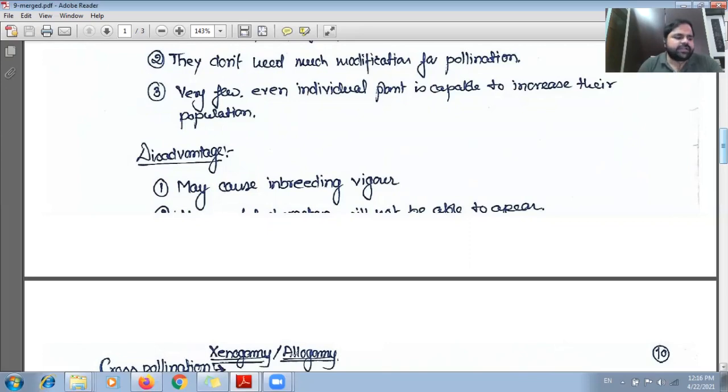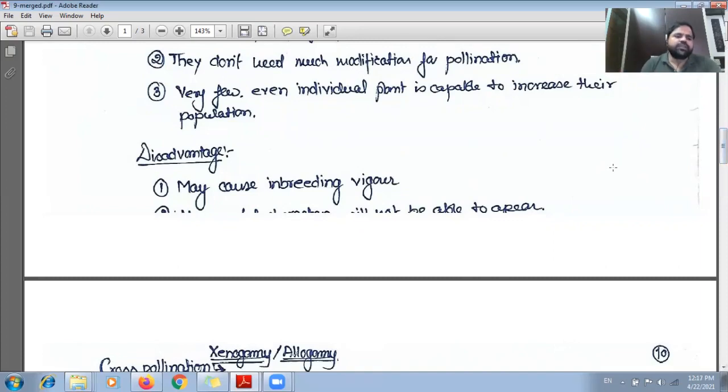The second disadvantage is that new useful characters will not be able to appear since there is a single plant which is producing the organism. So the chance of appearance of new characteristics will be zero. So we cannot expect new characters. But if we use two different individuals, then it may happen that the offspring will have a new genetic makeup with new phenotype and genotype.